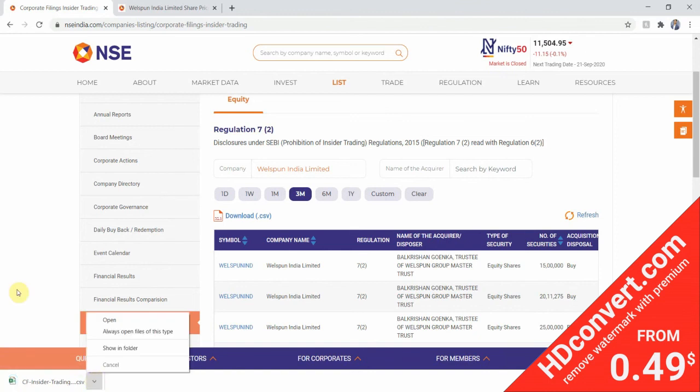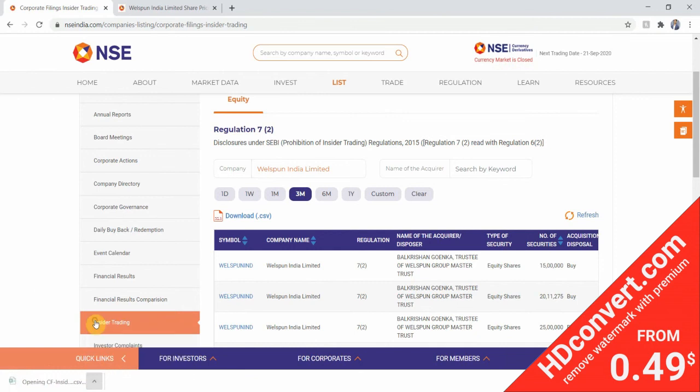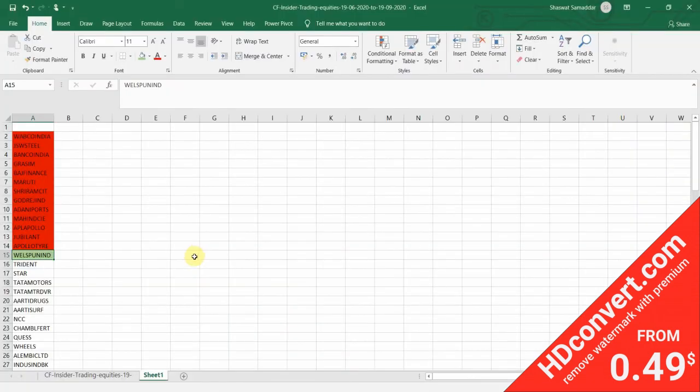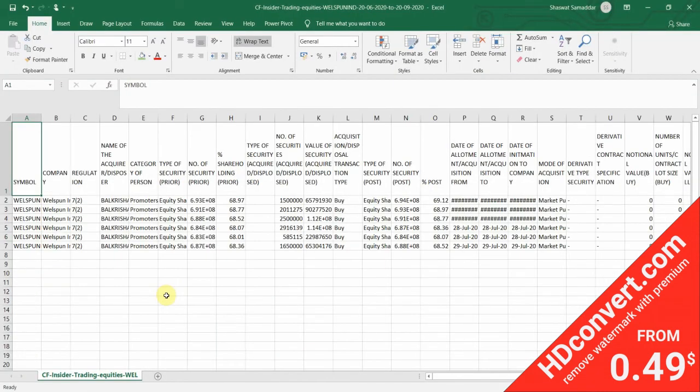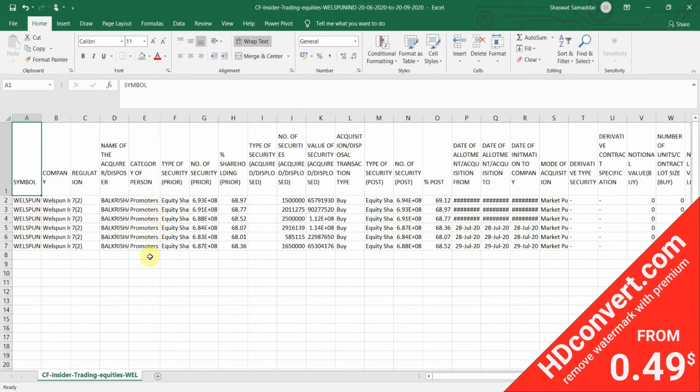As we can see in the category of persons column, all the buying has been done by the promoter and promoter groups only. Next, in the column S, the mode of acquisition should be through market purchase, nothing else. So we'll delete anything other than market purchase.